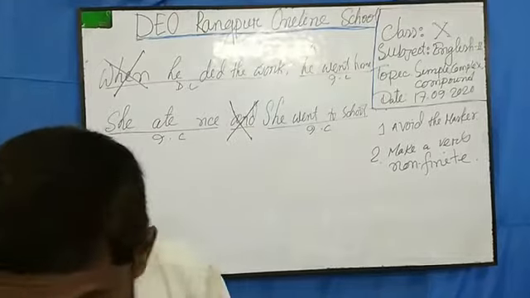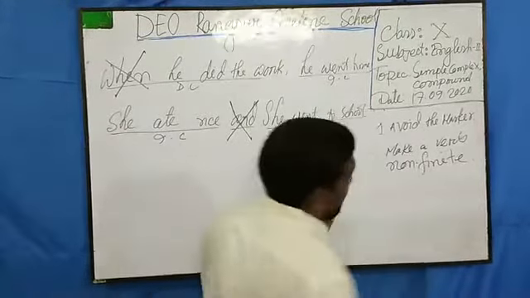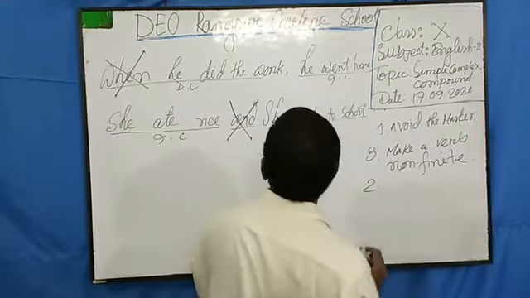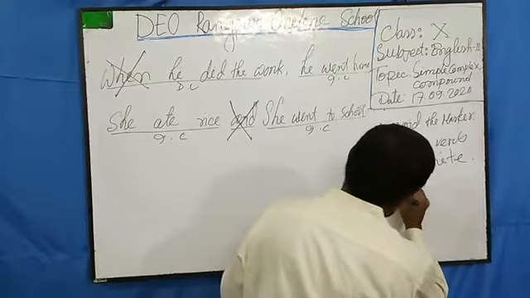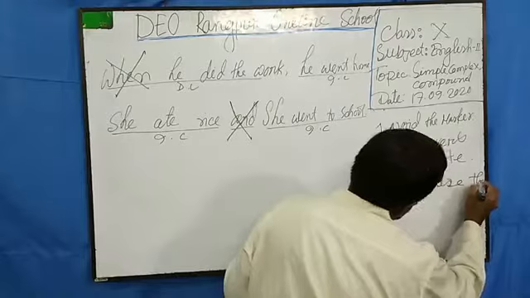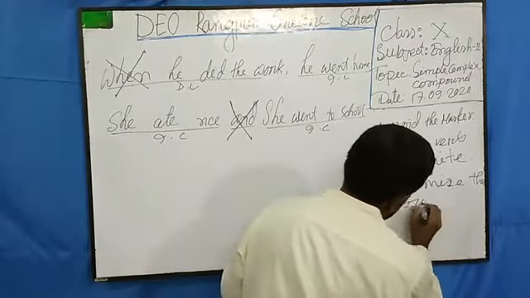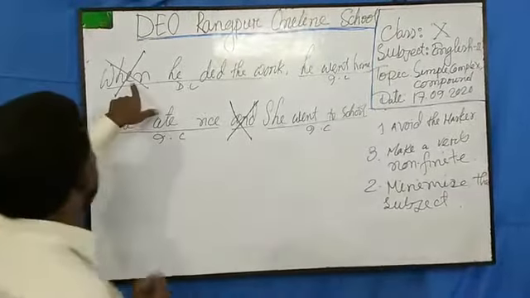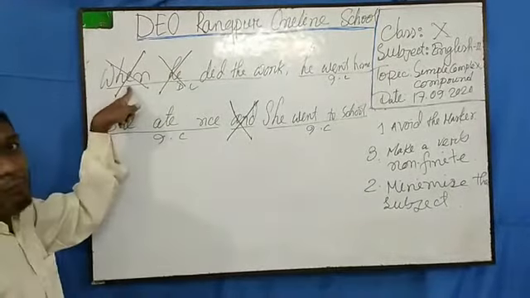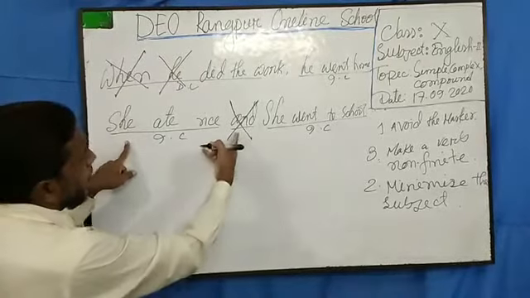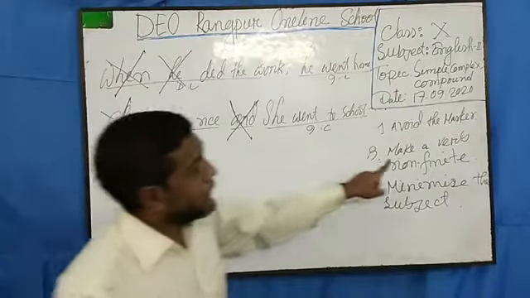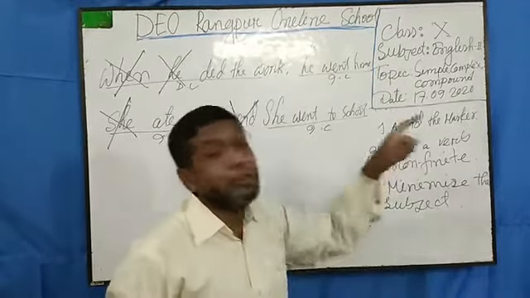Before that, okay dear students, it will be number 3, but number 2 will be, we have to minimize the subject. How? I have minimized the marker here and I will minimize the subject also. Again in here I have minimized the marker and I will minimize the subject here. But in number 3, I have to make a verb a non-finite verb.